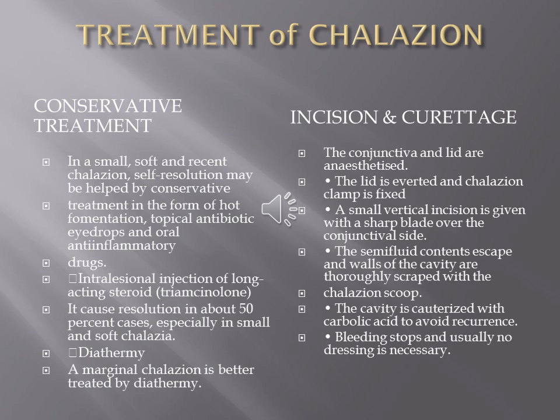then a small vertical incision is made on the surface of the lesion, avoiding the extension of the incision into the lid margin, because if the lid margin is involved in the incision, it will give rise to a permanent notching of the lid margin. If it happens at that moment, we have to do the immediate suturing of the lid margin in layers, and the content is scooped out with a chalazion scoop.